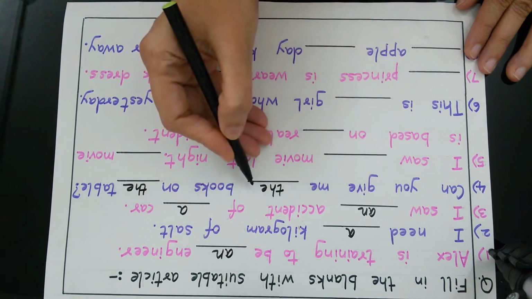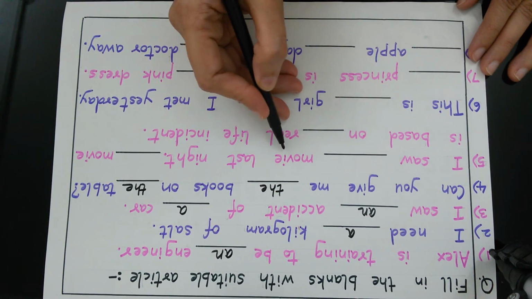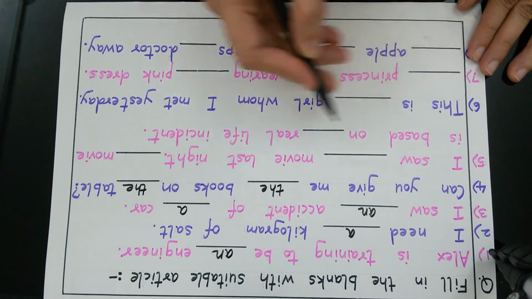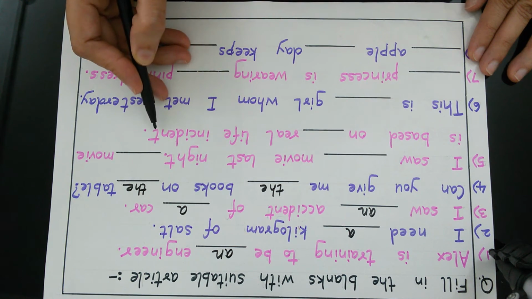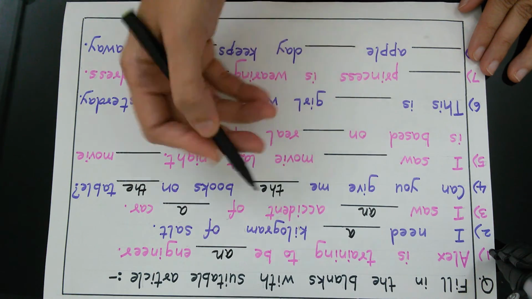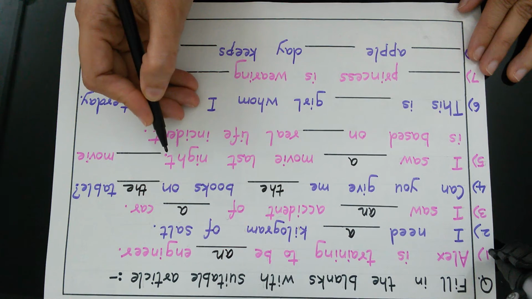Can you give me the books on the table? I saw dash movie last night. Dash movie is based on dash real life incident. Now here we have a consonant sound, we will use a. I saw a movie last night.